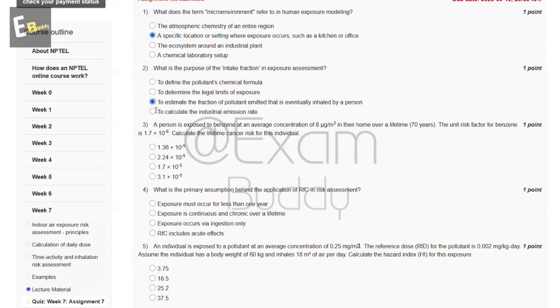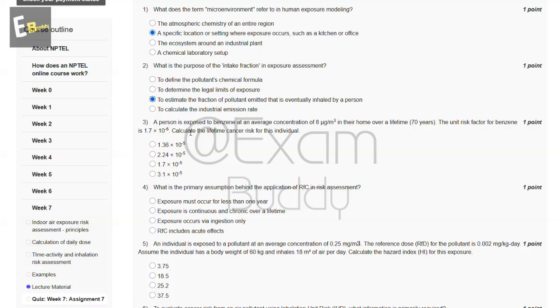Now the third question is, a person is exposed to benzene at an average concentration of 8 microgram per meter cube in their home over a lifetime of 70 years. The unit risk factor for benzene is 1.7 into 10 to the power minus 6. Calculate the lifetime cancer risk for this individual. So these are the options, and the answer of our third question is A, 1.36 into 10 to the power